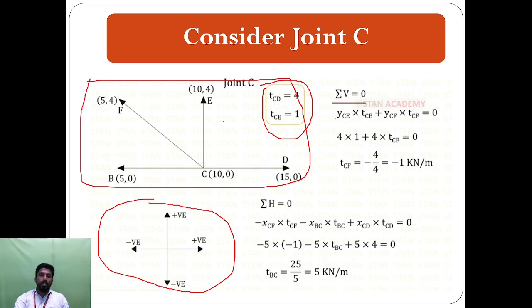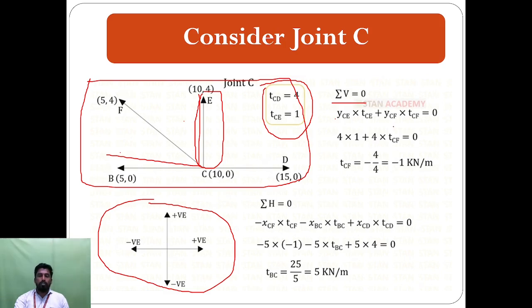Here the number of horizontal forces and the number of vertical forces acting on the body: this is one vertical force, and here also one vertical force, because the force is acting in an inclined direction. So we split it into two components. This is the X component, this is the Y component. So here there are two vertical forces and two horizontal forces.